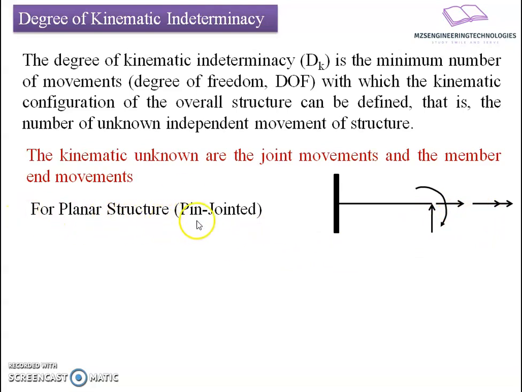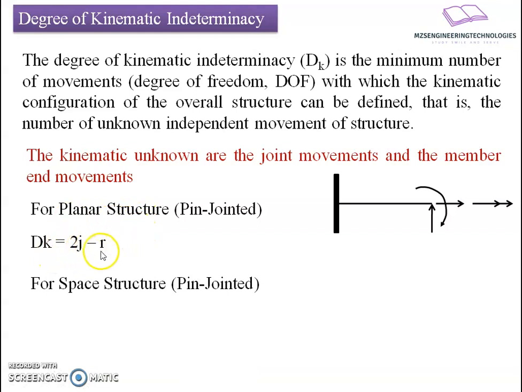For a planar pin-jointed structure, we can say the degree of kinematic indeterminacy equals 2j minus r. 2j, because each joint has 2 degrees of freedom: in the case of a planar structure, it can move in the x direction and in the y direction. In the case of a truss, we assume that the deformations are along the member ends only, and the member is not subjected to any flexure.